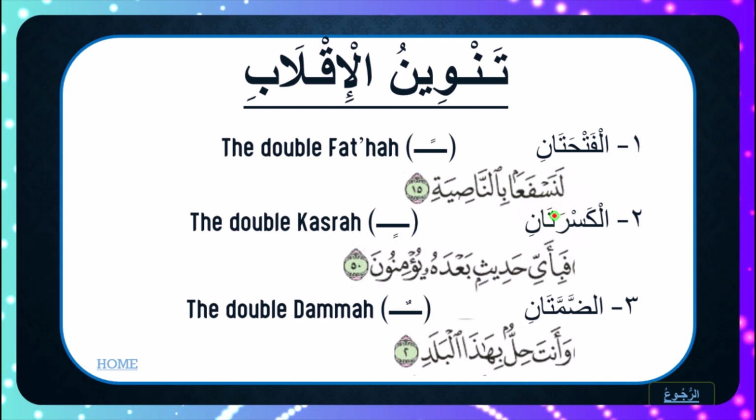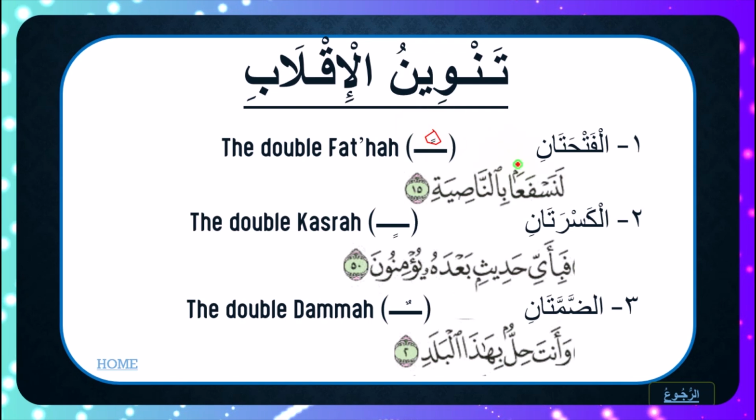So for instance, in Fathatan, we know Fathatan is usually written with double Fatha, but the same way we have the Tanween of Izhar being special and the Tanween of Idgham being special, we also have a special way of writing the Tanween of Iqlab, or at least that's how it has been written in the copies of the Quran we have with us today, in order to help us.